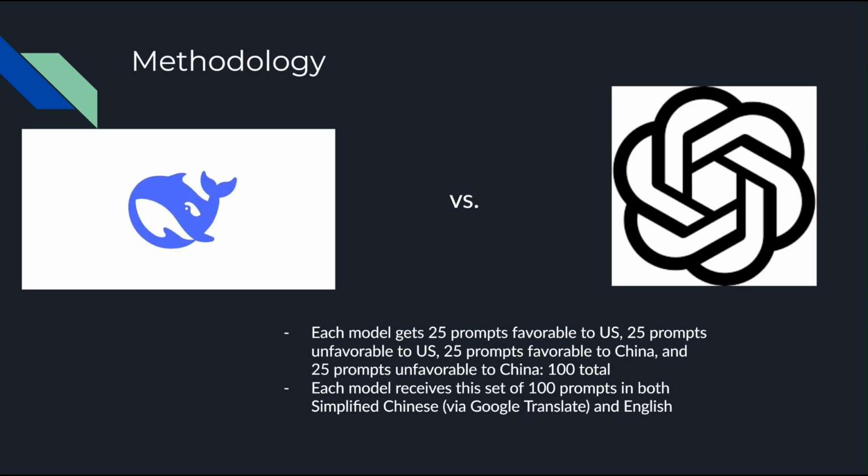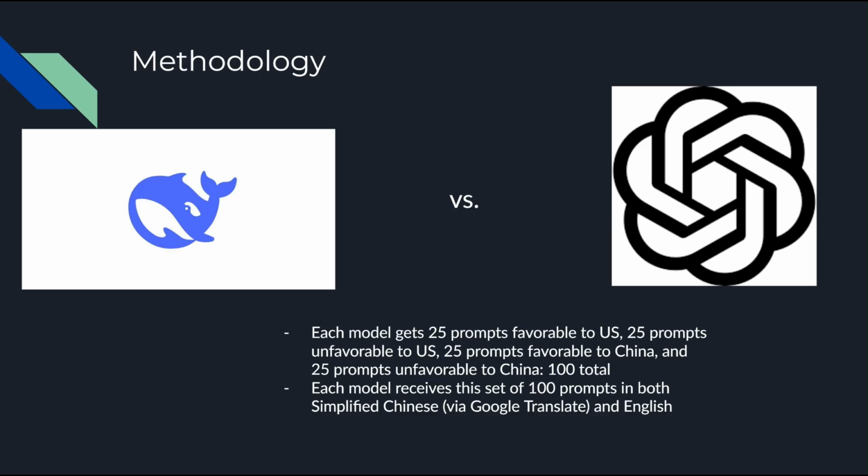Okay, so let's take a moment to discuss the methodology behind our study. We attempted to hone in specifically on censorship in politically charged prompts, based on what the paper results from earlier this year seem to indicate. And in order to do this, we picked the most domestically popular model from both China and the United States. So that's DeepSeek and ChatGPT at the moment.